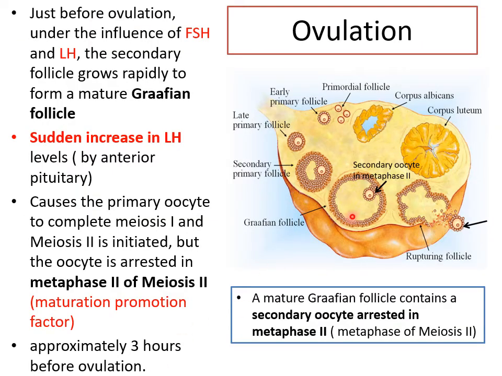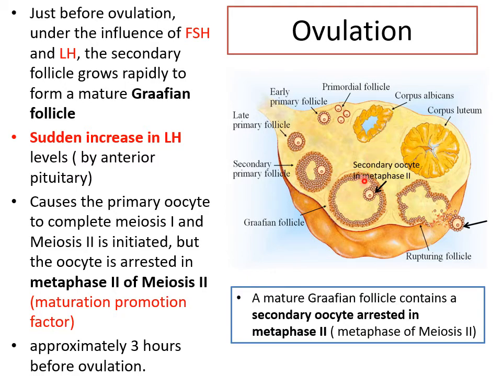Now, a mature Graafian follicle is formed. It is ready to ovulate. So what is the process of ovulation defined as? It is the release of the oocyte from a mature Graafian follicle. Let's see at what stage it is. Just before ovulation, under the influence of follicle stimulating hormone and LH, which is starting to be secreted, this secondary follicle becomes the mature Graafian follicle. Okay, a lot of increase in follicular fluid and so on.